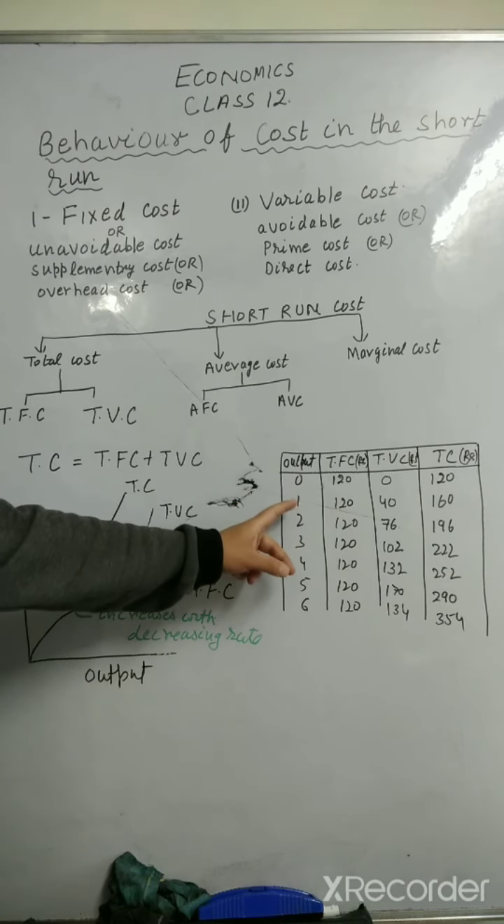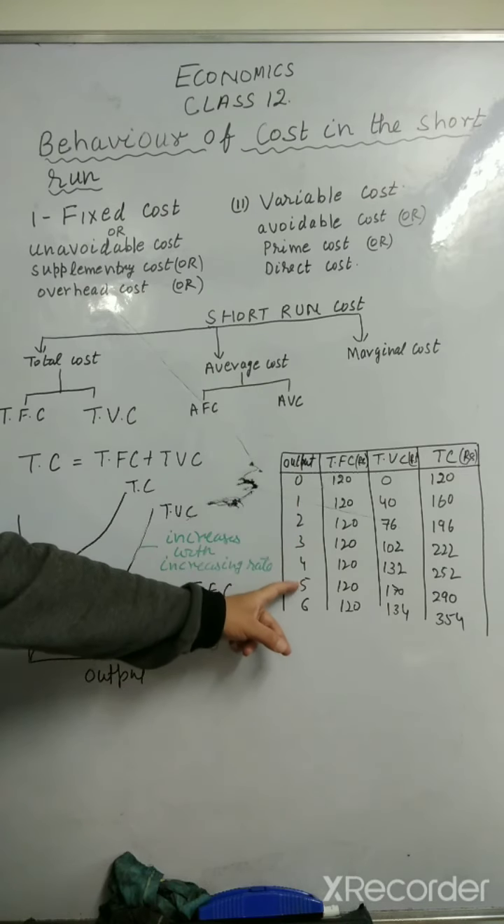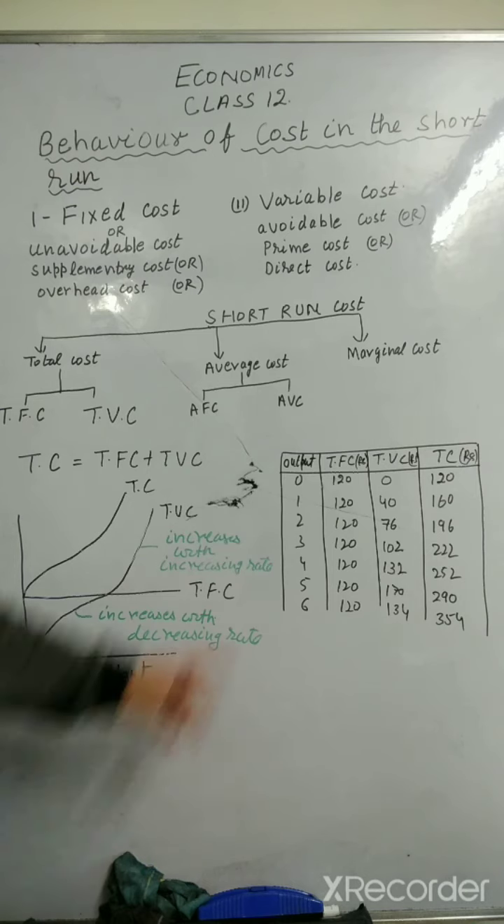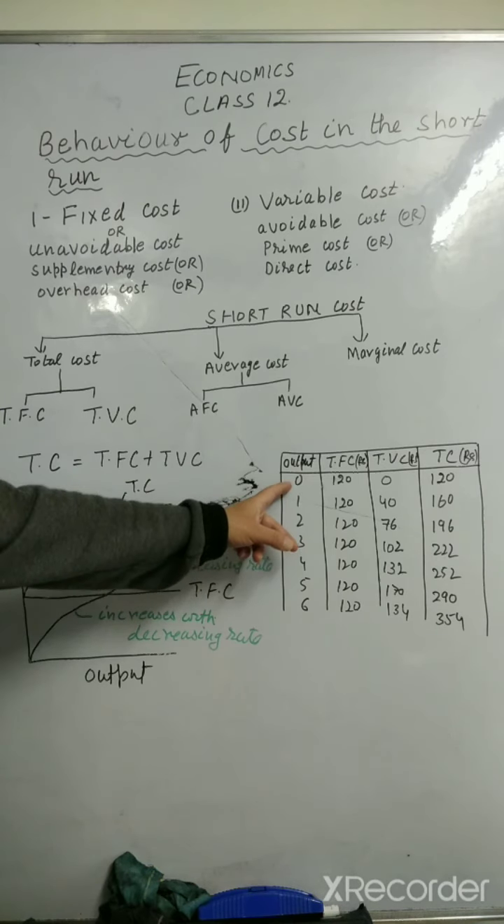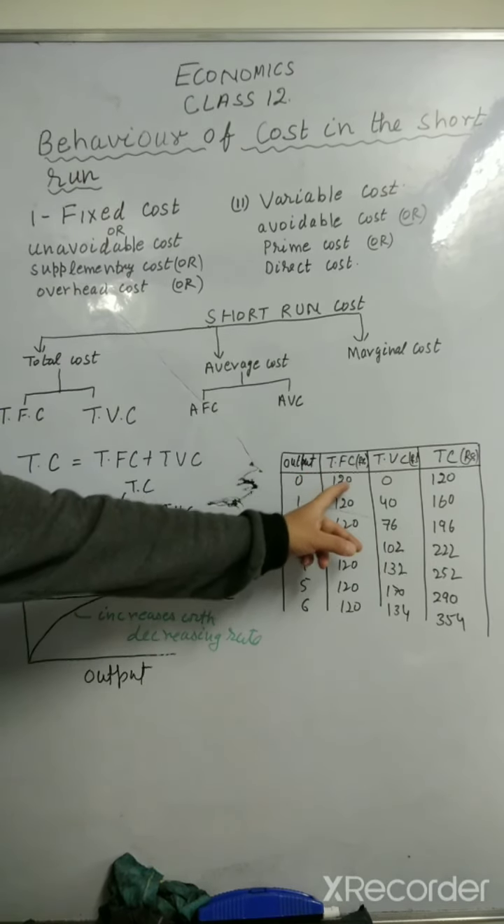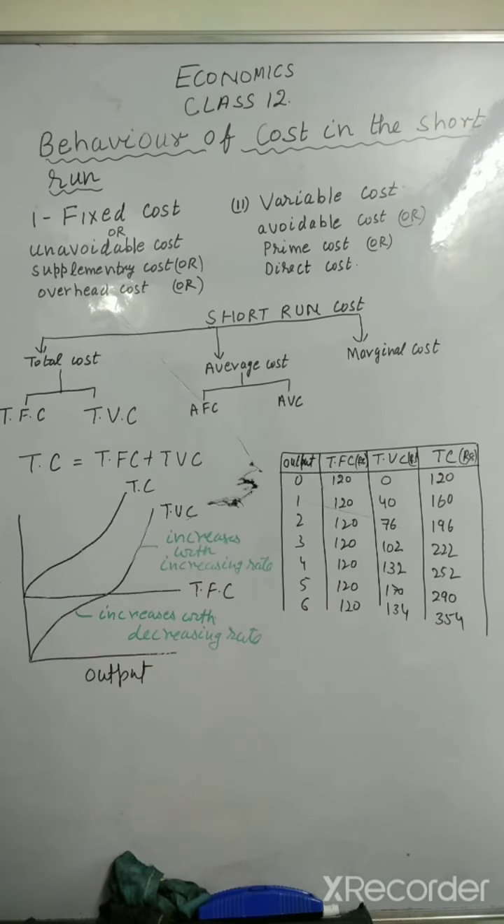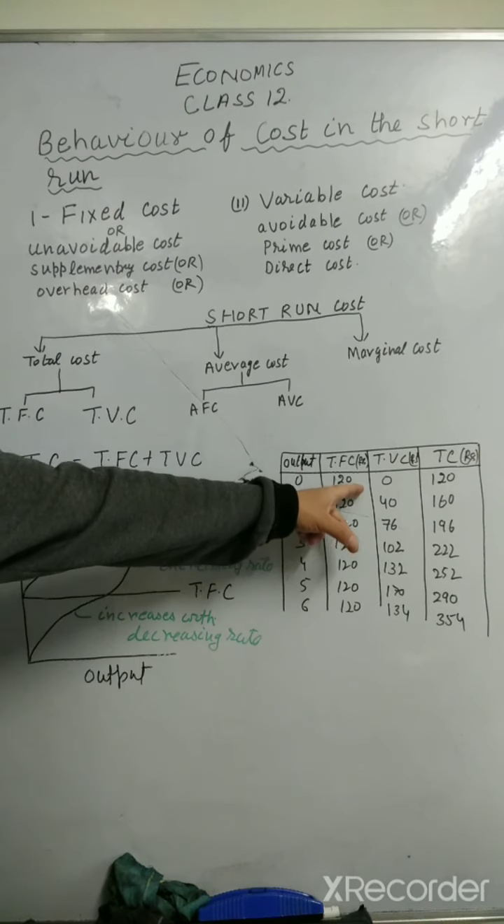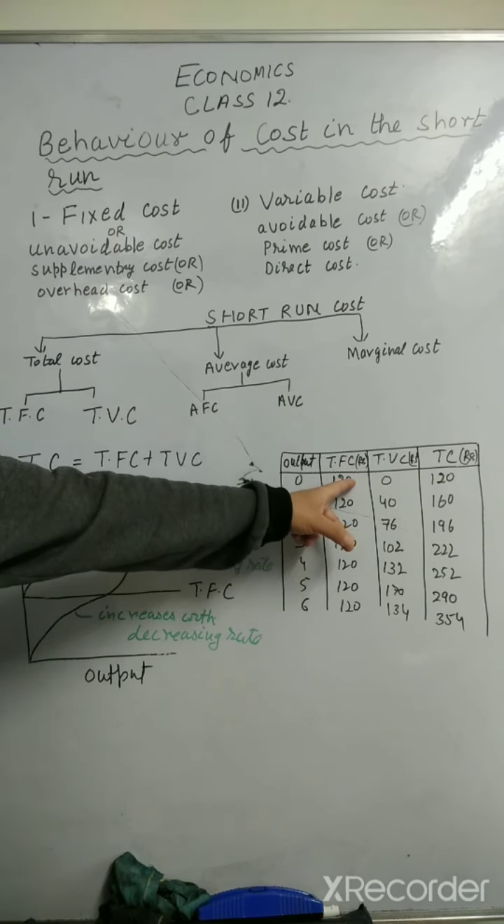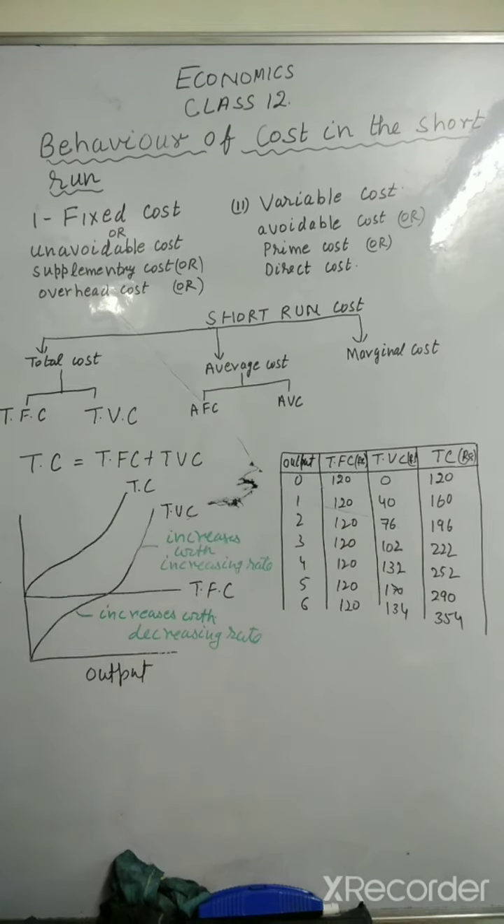0 level of output, 1 level of output, 2, 3, 4, 5, 6. Suppose you are not producing anything. Here you see the total fixed cost is 120 rupees, meaning the cost incurred in building, whatever interest you are paying or whatever salary to the permanent staff you are paying. So 120 rupees, right, this is the cost of fixed factors.